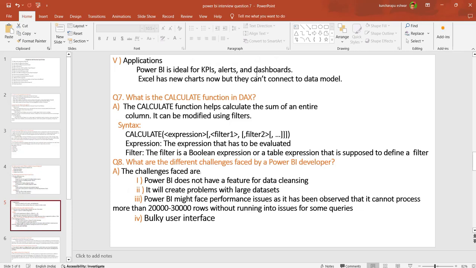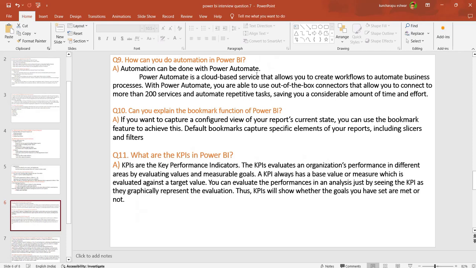Yeah, let's go to the next one. This is the ninth one. How can you do automation in Power BI? Automation can be done with Power Automate. Power Automate is a cloud-based service used for creating workflows and automating business processes. With Power Automate you can use out-of-the-box connectors to connect to more than 2000 services, and automating repetitive tasks saves a considerable amount of time and effort, right?